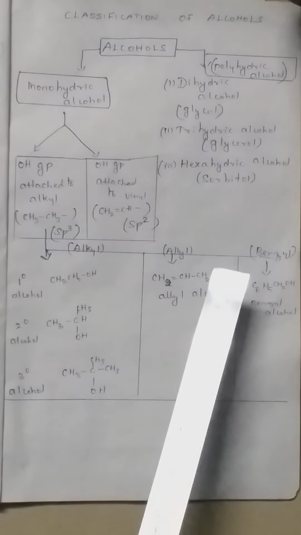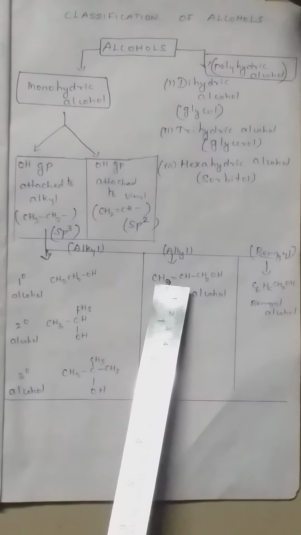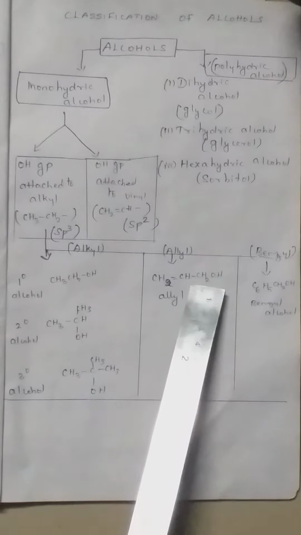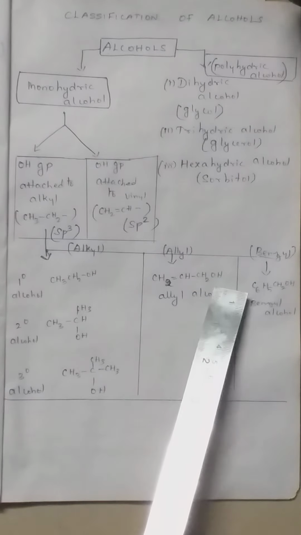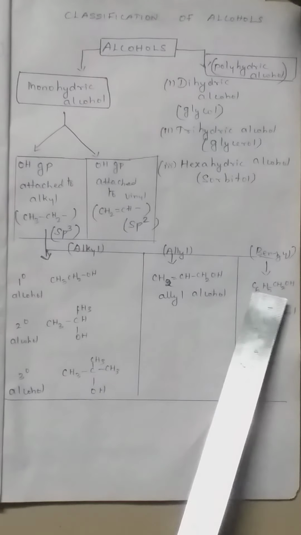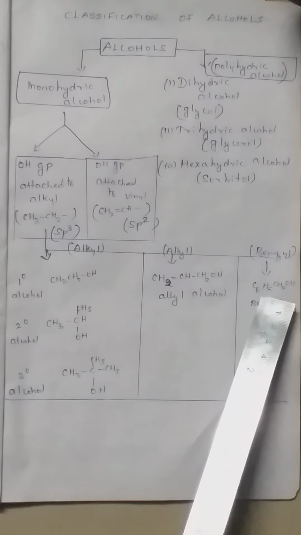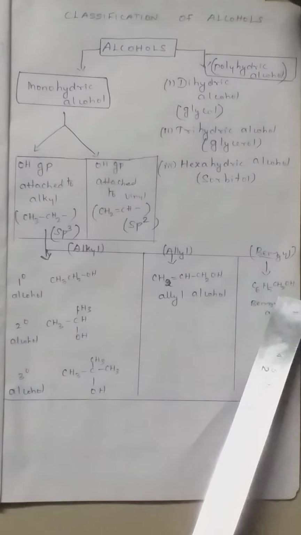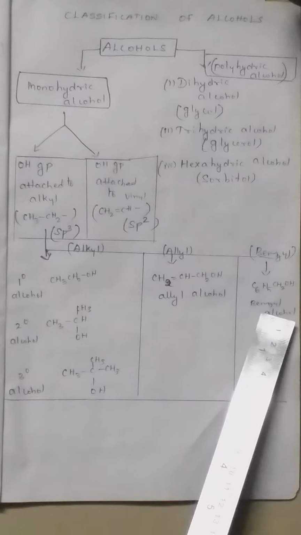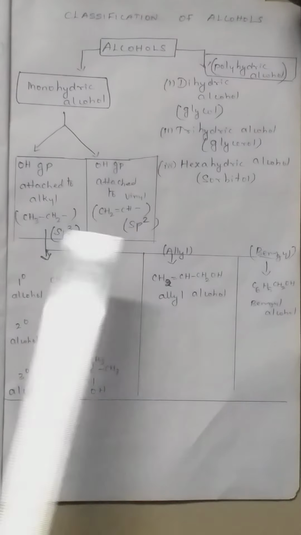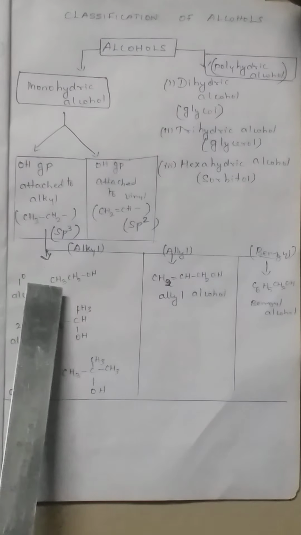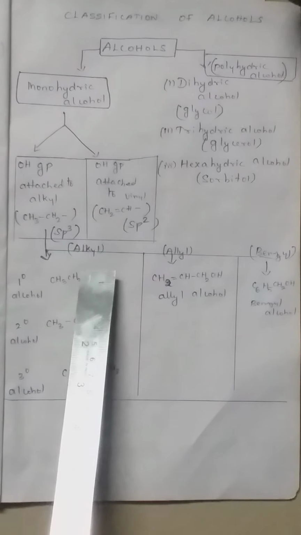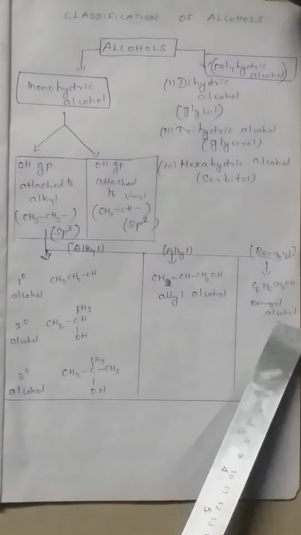Allyl alcohol means the allyl functional group is CH2=CH-CH2, and this group alone we call allyl. With the OH group, the example is allyl alcohol. C6H5 we call phenyl, but C6H5CH2 we call benzyl, so that is benzyl alcohol. So monohydric alcohols, based on their sp3 hybridization, we can classify into alkyl alcohol, allyl alcohol and benzyl alcohol.